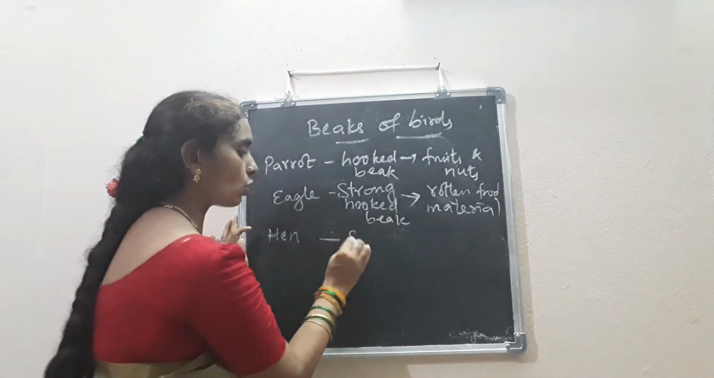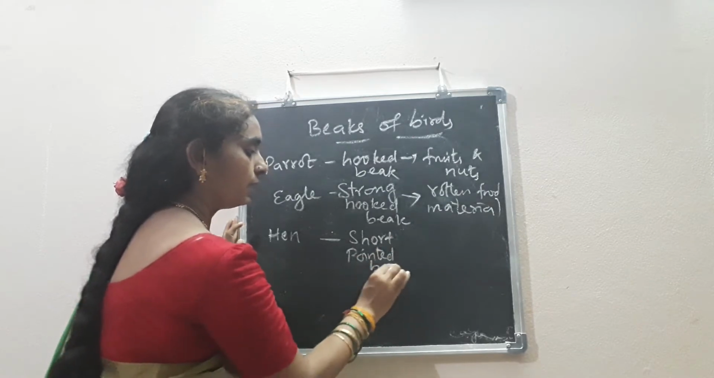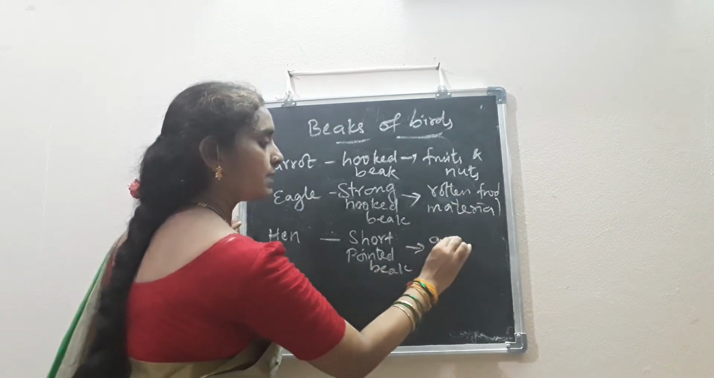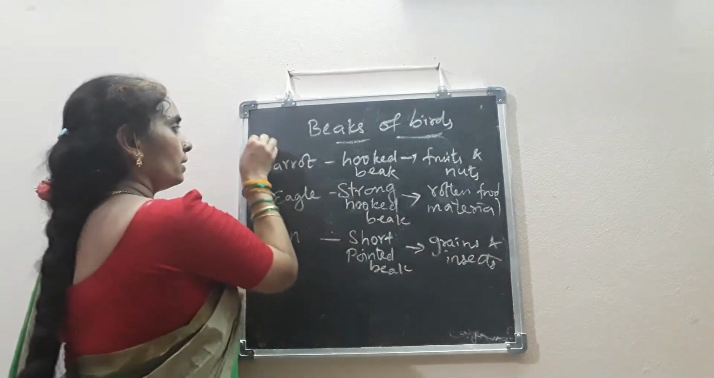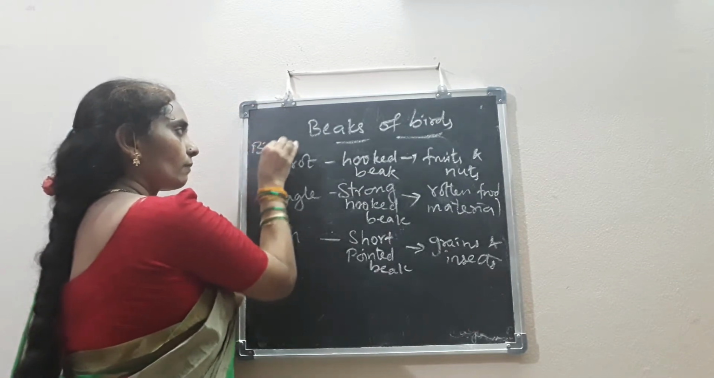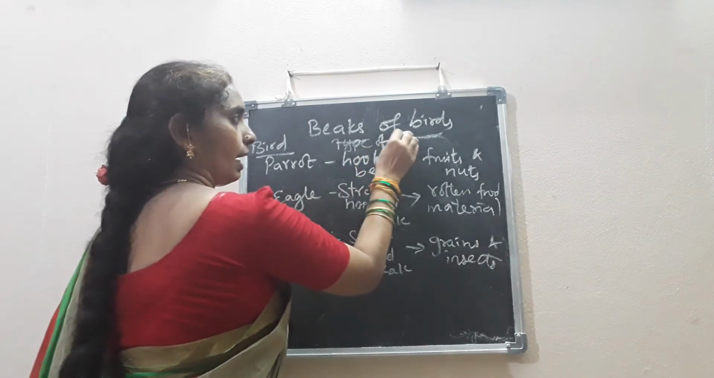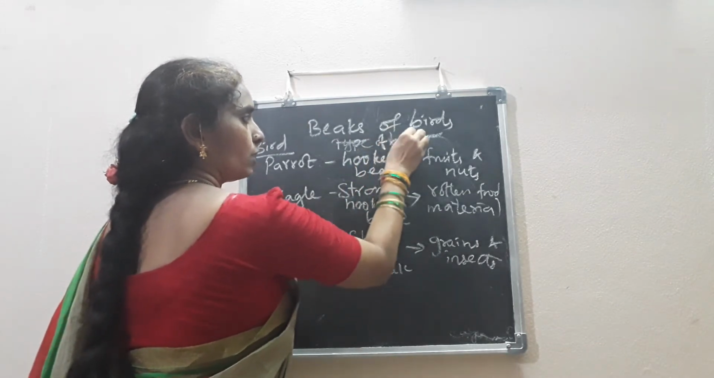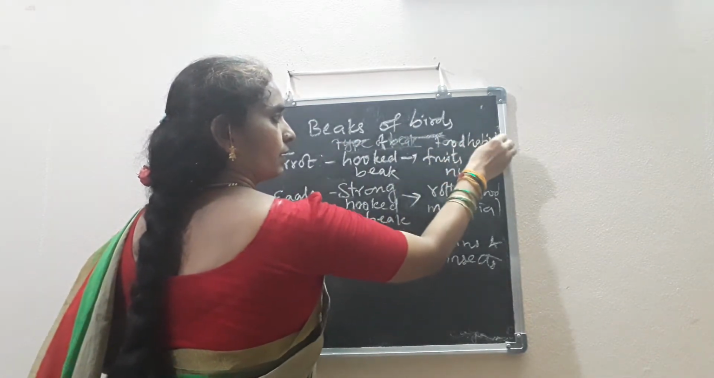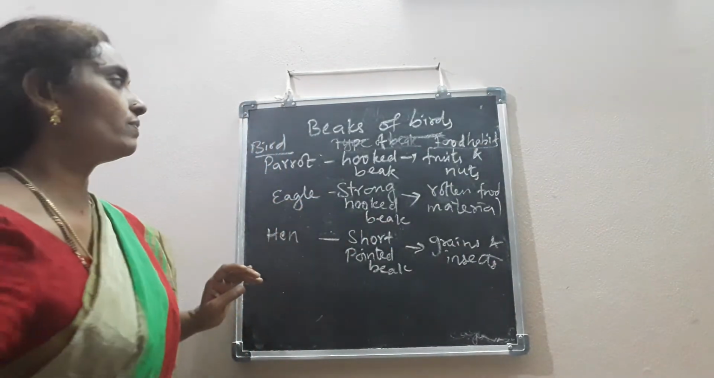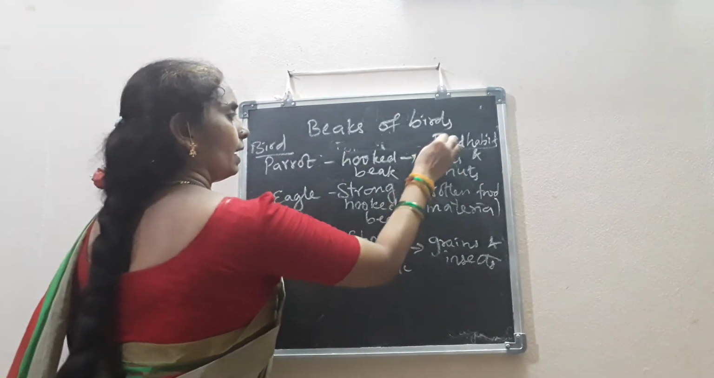So, it has the short pointed beak. The type of food it takes is grains and worms or insects. You can write down. Here the name of the bird, here the type of the beak, and the food habit you are going to write. Is it clear, children? Name of the bird, type of the beak and food habits.